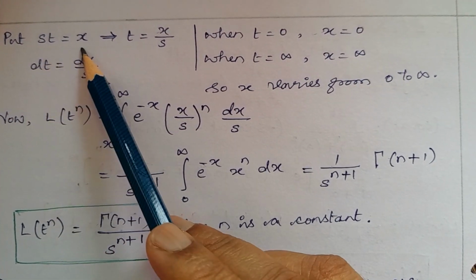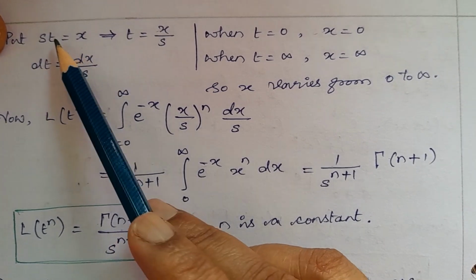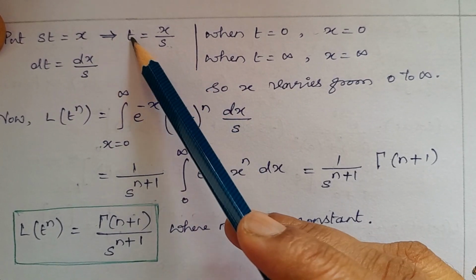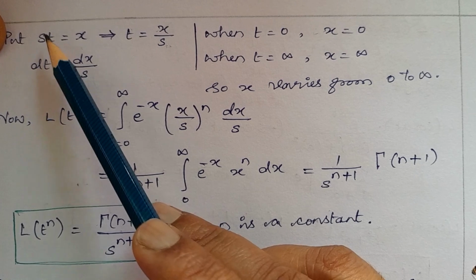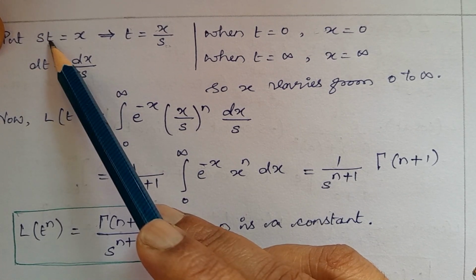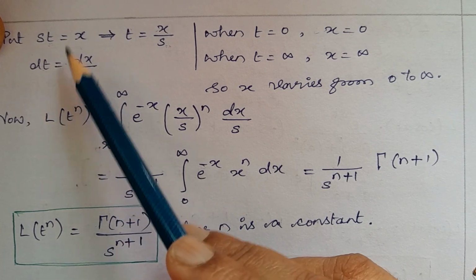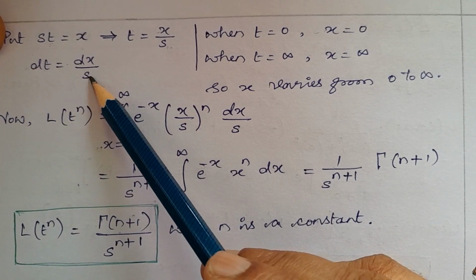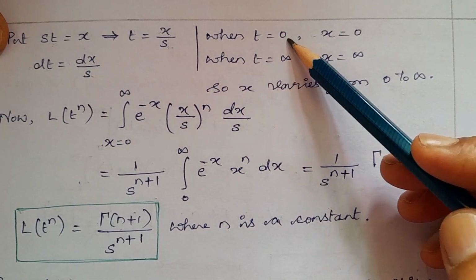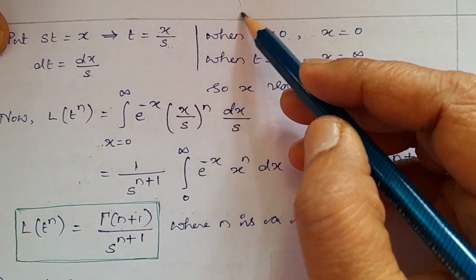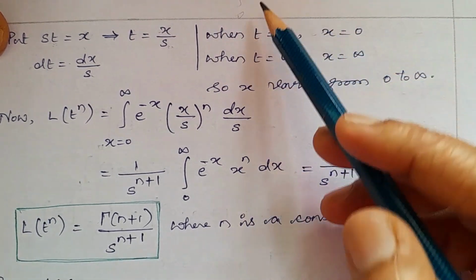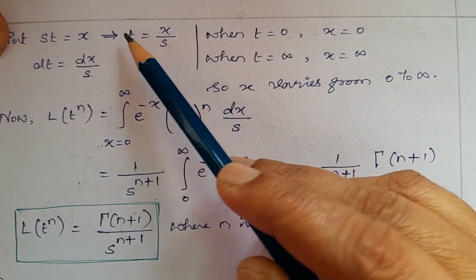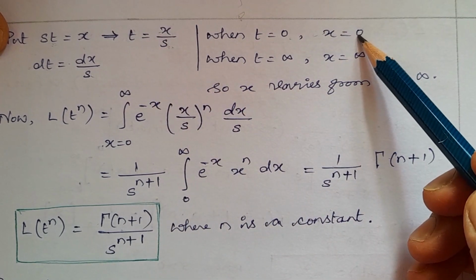Put st equal to x, then t equal to x divided by s, cross multiply. So we get t equal to x by s. Here differentiate with respect to x. So s into dt equal to dx. So cross multiply by s. When t equal to 0, put 0 here, then 0 into s is 0, then x equal to 0.